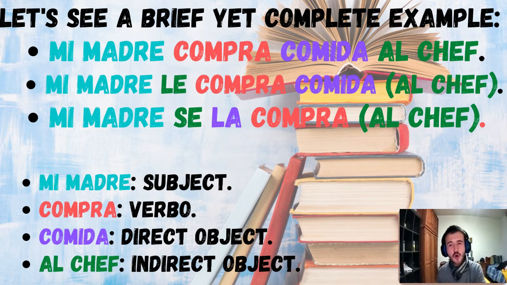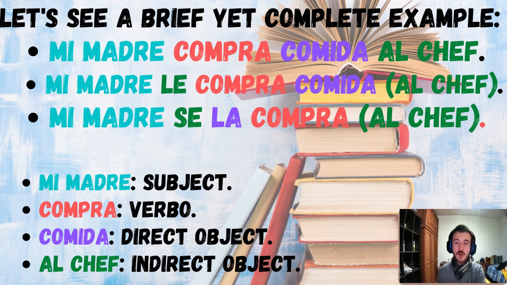Then we have comida. Comida is our direct object. What is my mother buying? My mother is buying food, right? Then this is the object of my mother's action, right? And finally, we have the person from whom my mom is buying, in this case, the chef. So comida will be our direct object and al chef will be our indirect object.